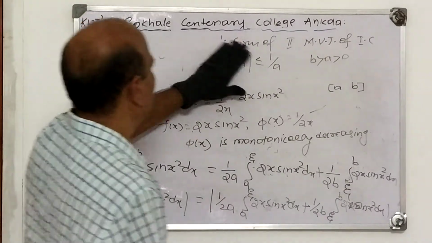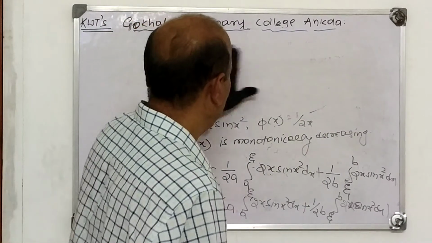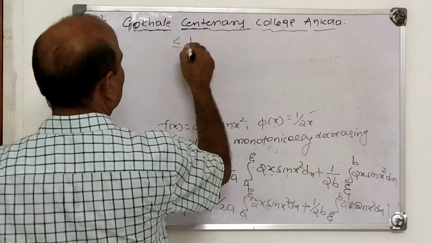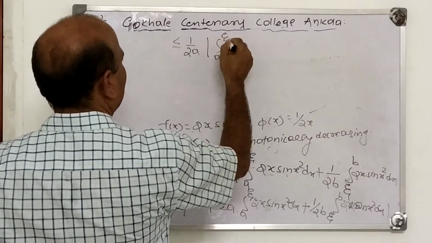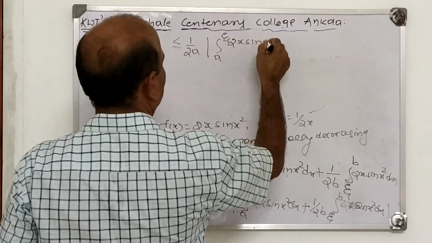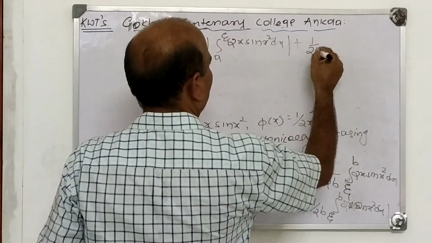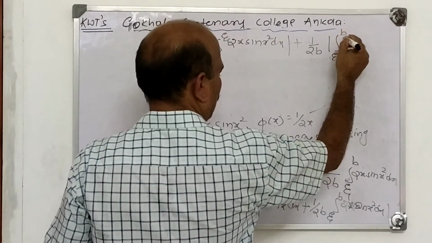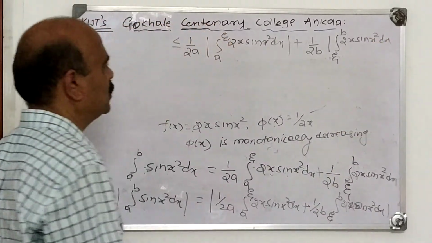Now using the properties of the modulus function, the right hand side has a plus sign there, therefore we have less than or equal to 1 upon 2a, a is positive, mod of integral a to xi of 2x sin x square, plus 1 upon 2b mod of integral xi to b of 2x sin x square with respect to x.